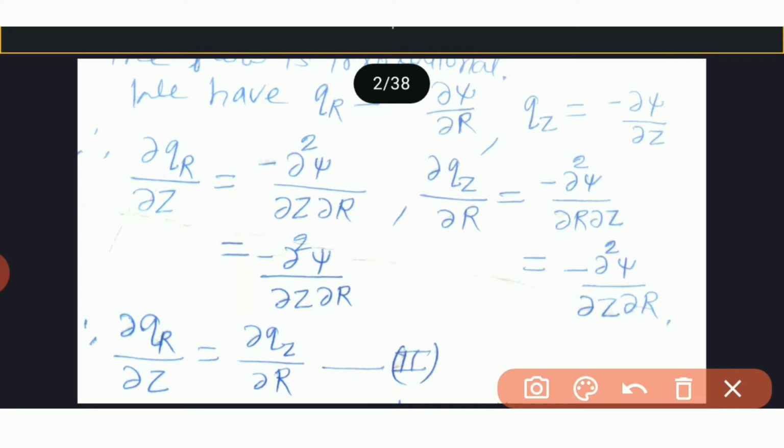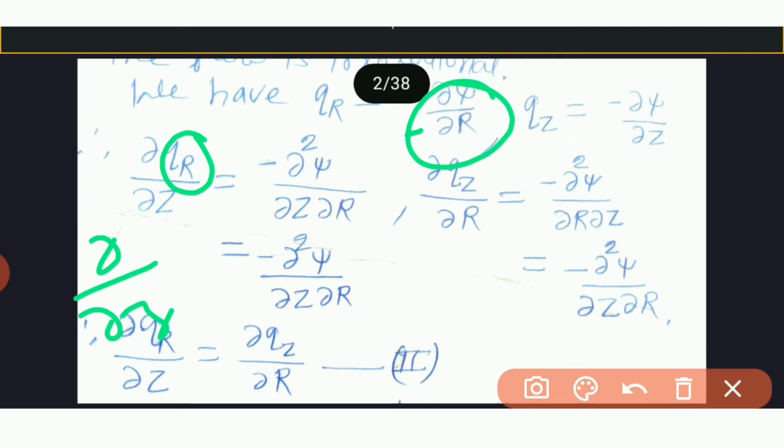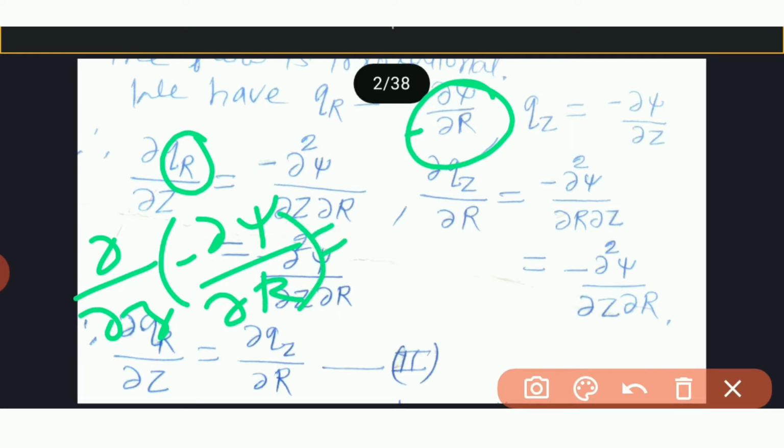Now ∂qr/∂z. What is ∂qr/∂z? It is ∂/∂z of qr, and that qr is minus ∂ψ/∂r. So ∂/∂z of minus ∂ψ/∂r is equal to minus ∂²ψ/∂z∂r.